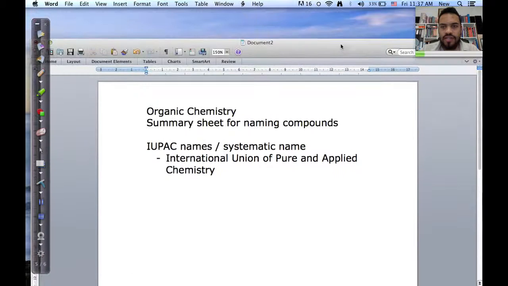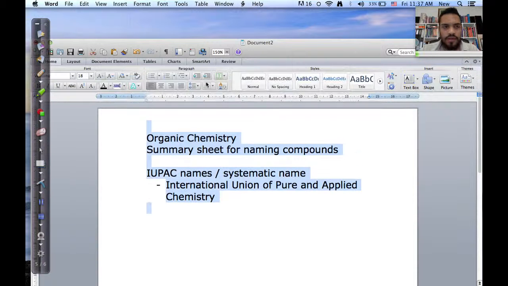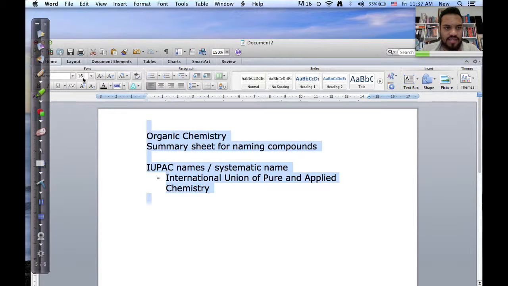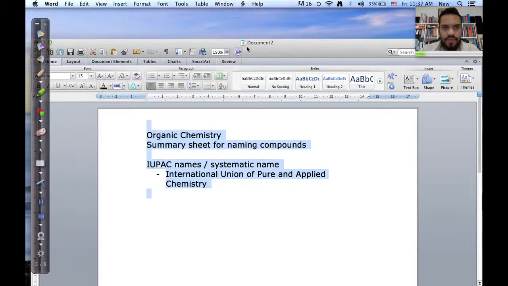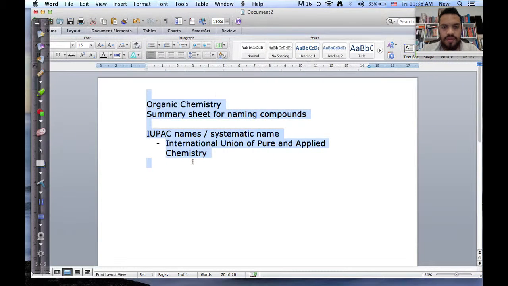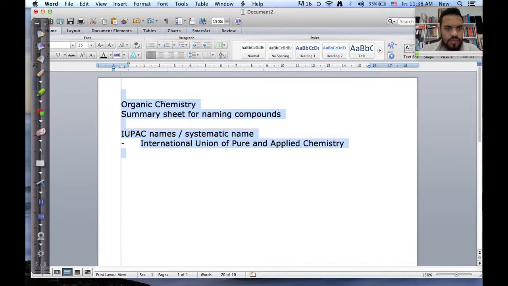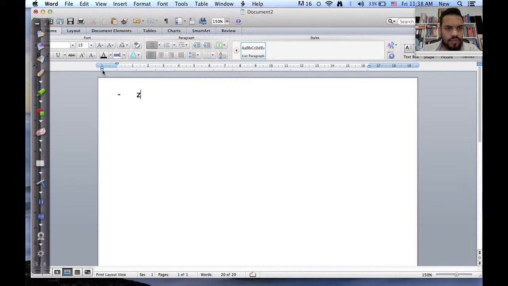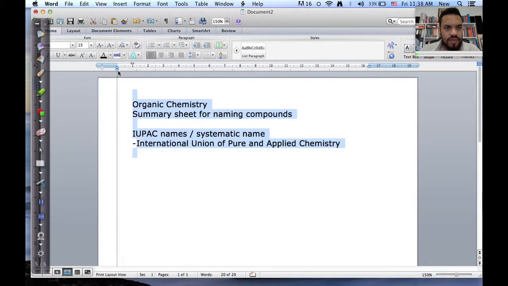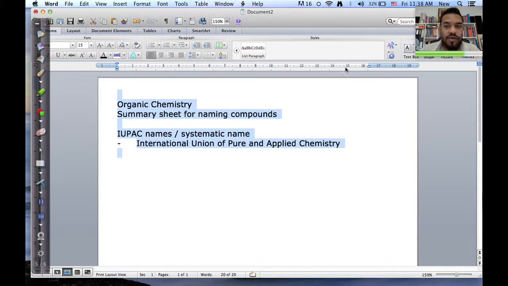I think we should make the font slightly smaller, just to give us good space that you guys can still see. International Union for Pure and Applied Chemistry. Okay, so the International Union for Pure and Applied Chemistry.